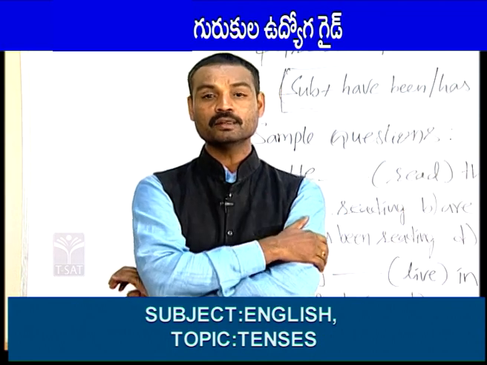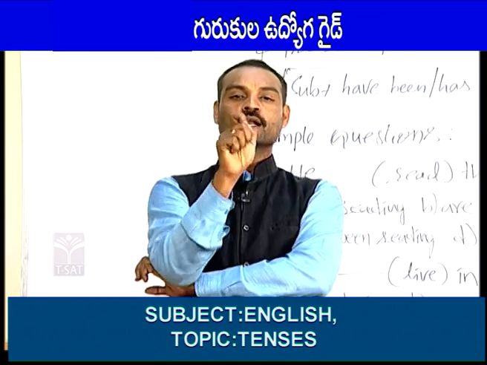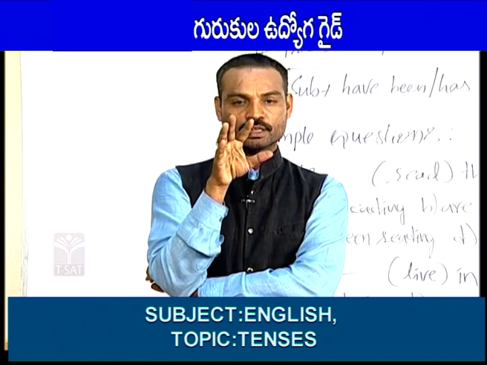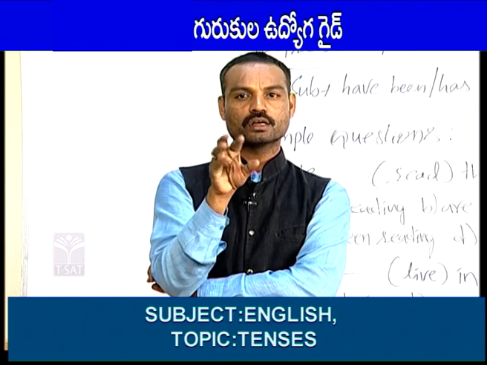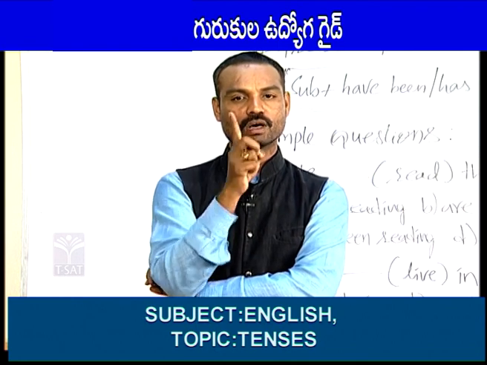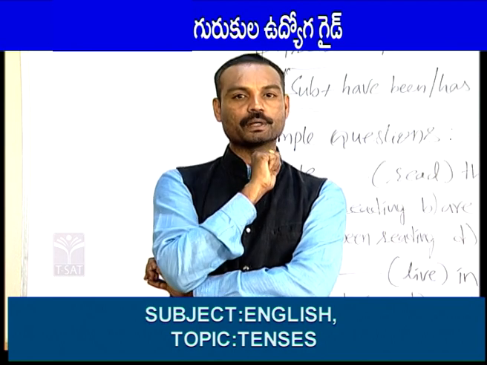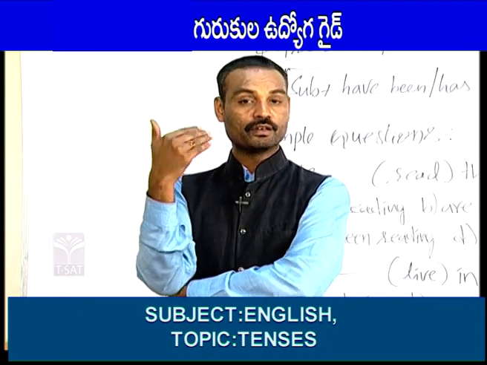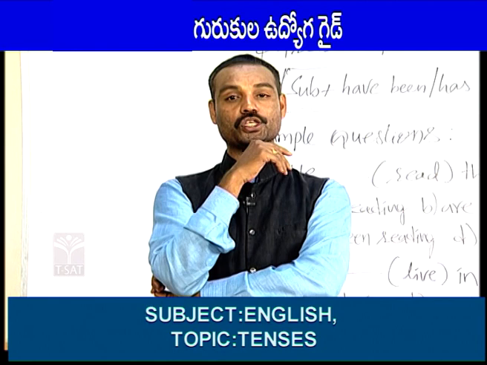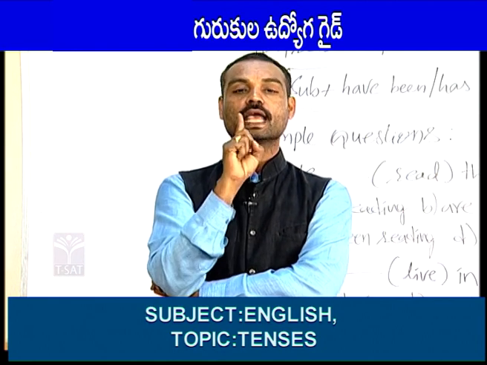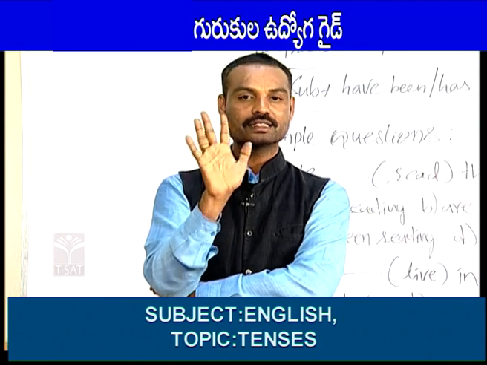For example, 1 month ago you started your preparation for Gurukula teachers or for any competitive exams. Okay. You are still preparing. You may continue even in future. Now, I am asking you, dear students, can you please tell me how long have you been preparing for competitive exams?